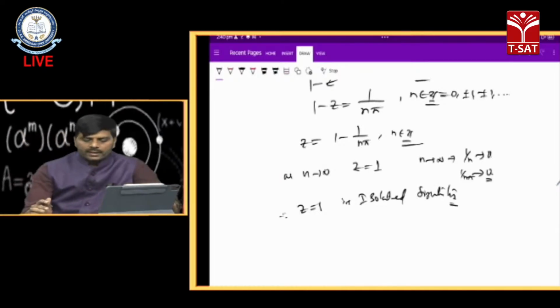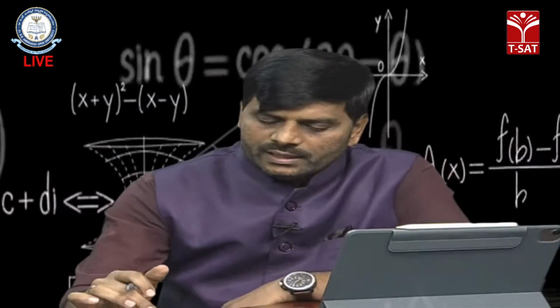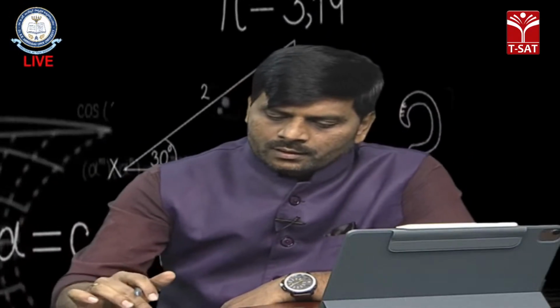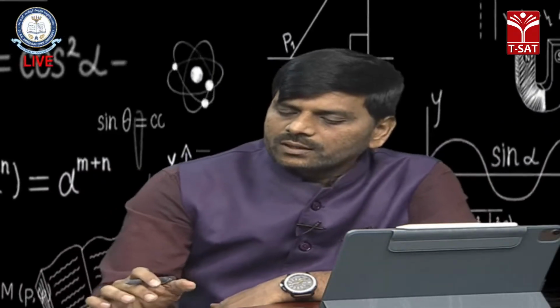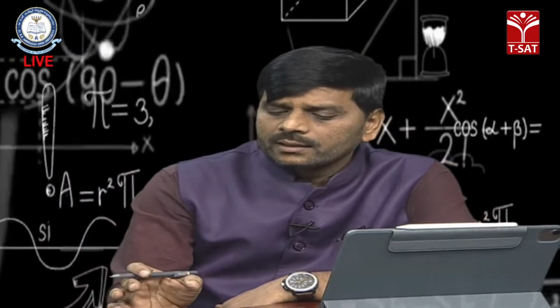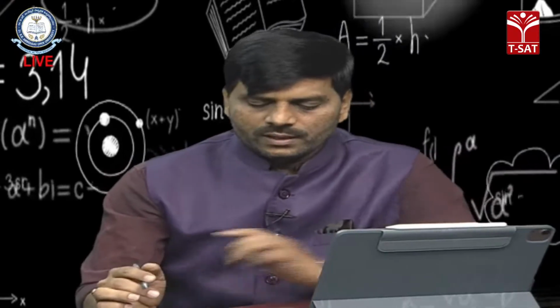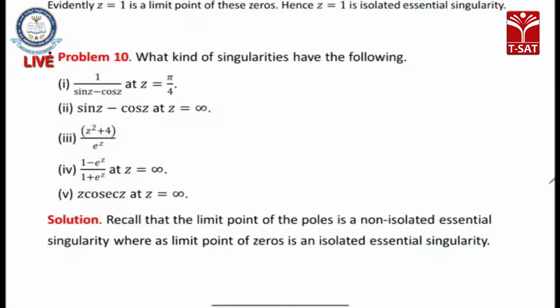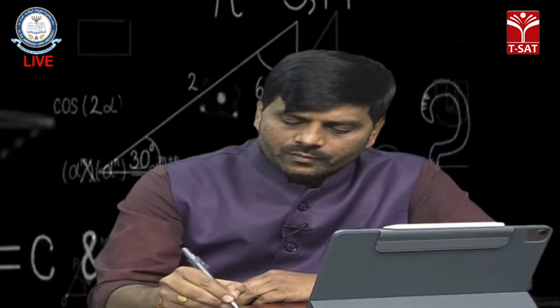So now let us discuss the continuation here. What kind of singularities do the following functions have? Let us discuss which type of singularities exist here. First one is 1 by sin z minus cos z. Let us discuss this problem.